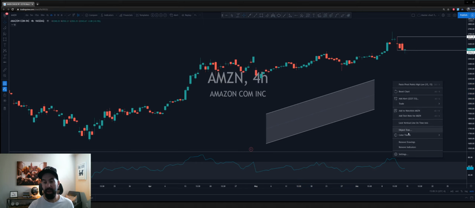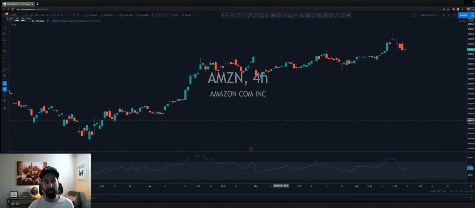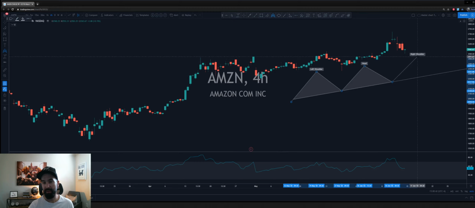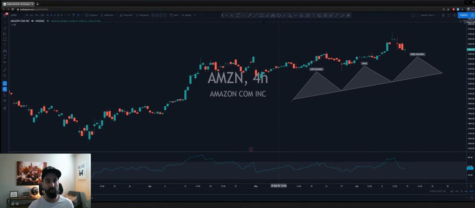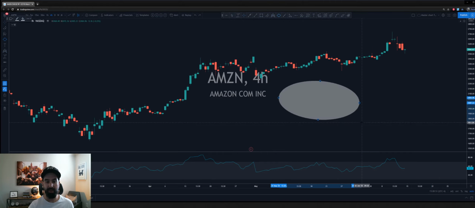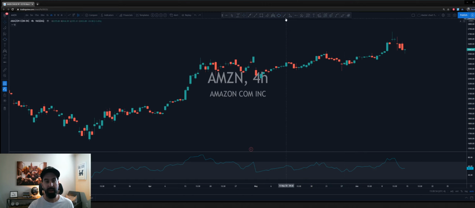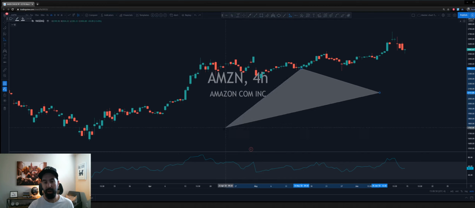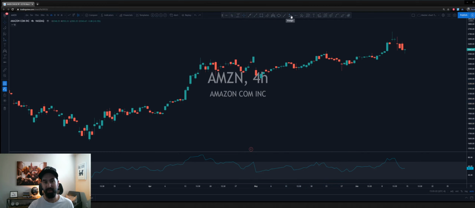What else we got here? We got the head and shoulders pattern. Okay, this is if you want to draw the head and shoulders pattern and have the neckline drawn for you. Very nice tool here. It gives you the neckline so you know exactly where that trend line is, where the support is, and an area you don't want to break. What is this called? This is called ellipse, when you want to highlight a particular area. And the ray we already did. Triangle. Okay, if you want to draw a wedge or a triangle or pennant, whatever. There you go. That's a nice triangle too.